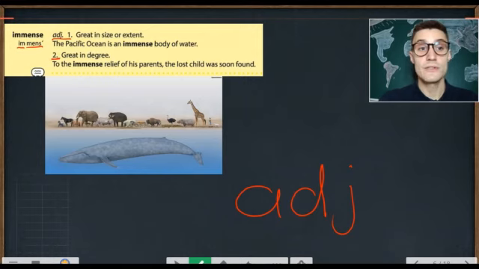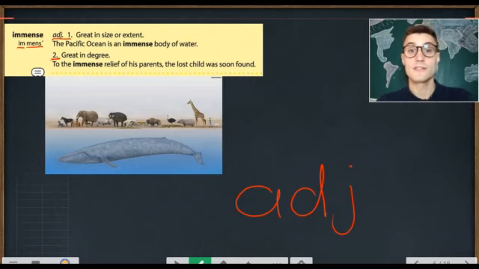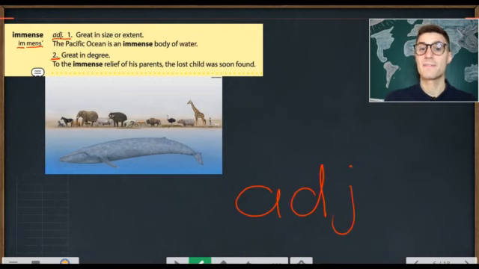Next, we use it to describe something which is great in degree. To the immense relief of his parents, the lost child was soon found. So you can express something immensely. The immense joy showed by the people during the parade. I felt an immense sadness when my friend moved to another city.